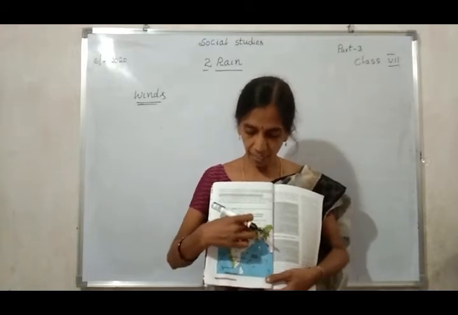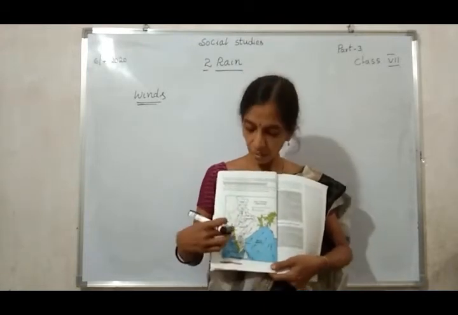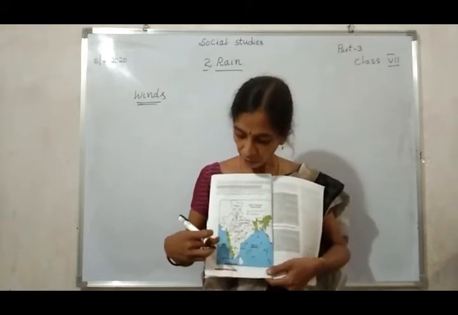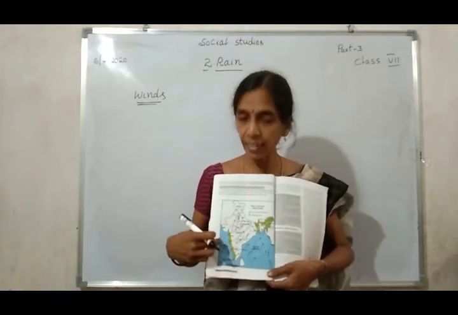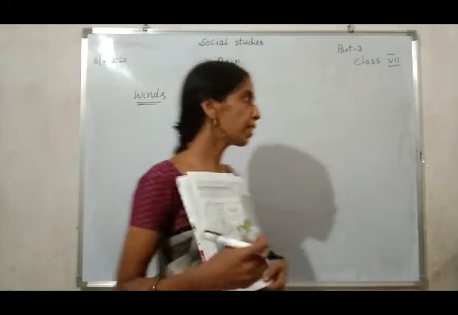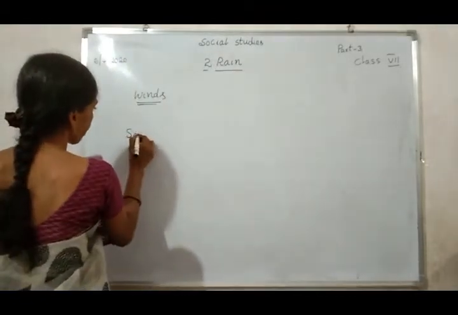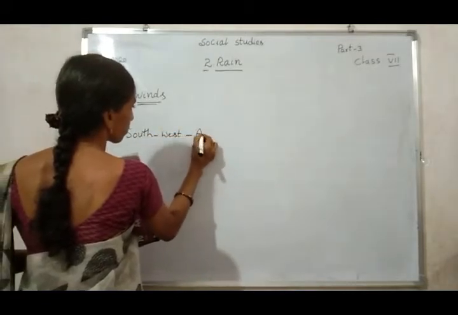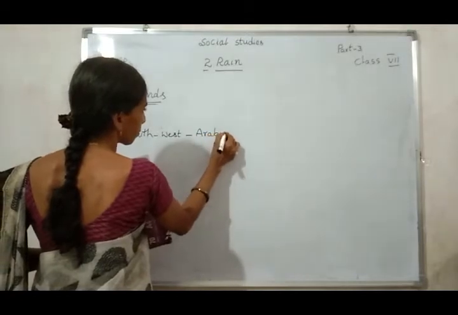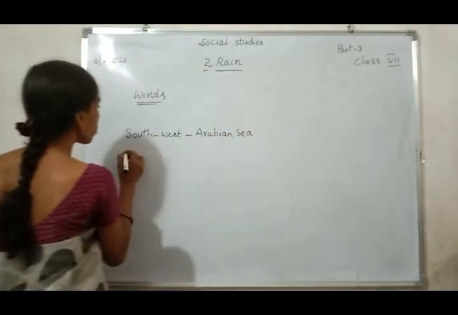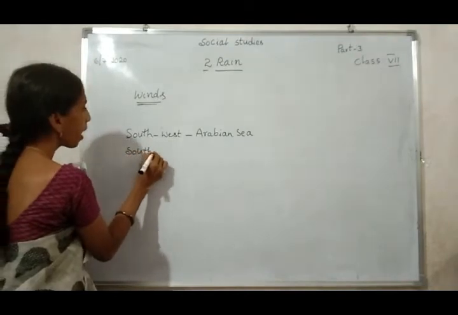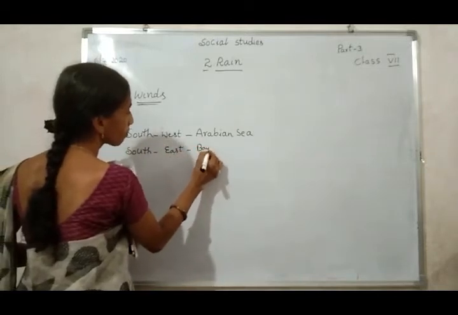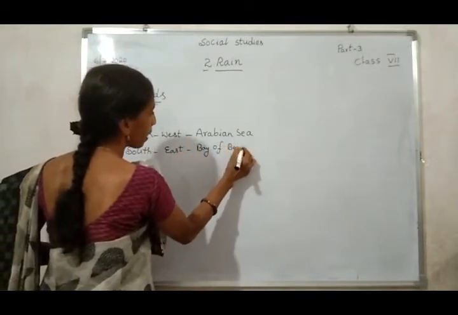This green color area tells us the heavy rainfall. These green color areas receive high rainfall. In the southwest is located the Arabian Sea. Which sea is located in the southwest? Arabian Sea. Which sea is located in the south? Bay of Bengal.